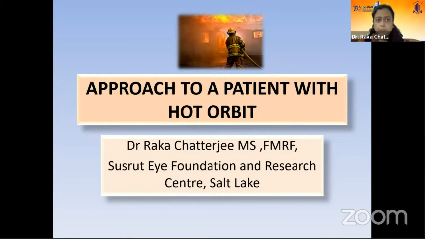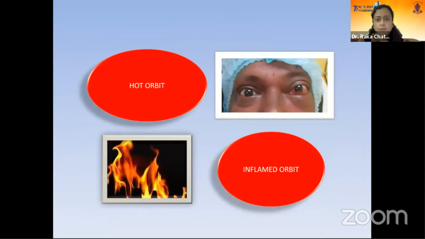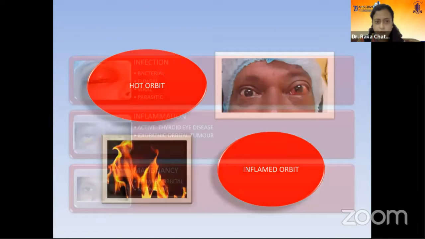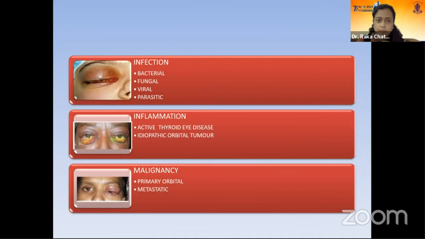So first I'll take up the approach to a patient with a hot orbit. Now, what is a hot orbit? It is an inflamed orbit. It's a painful, red, tight orbit. Causes can be inflammatory, infective, or malignancy. The infective causes are due to bacteria, fungus, virus, and parasite. The inflammatory causes are active thyroid eye disease and idiopathic orbital inflammation. And malignancies can be primarily occurring in the orbit or can be metastatic from a distant site.